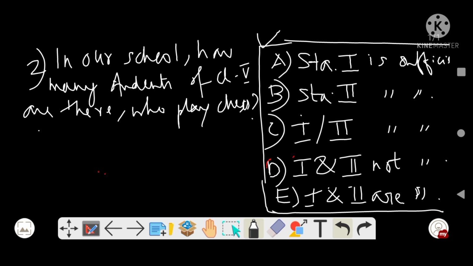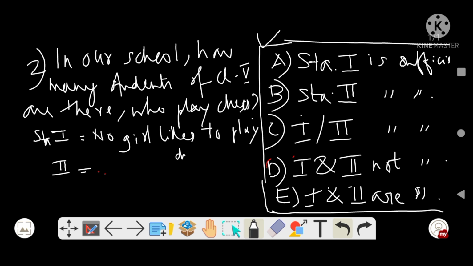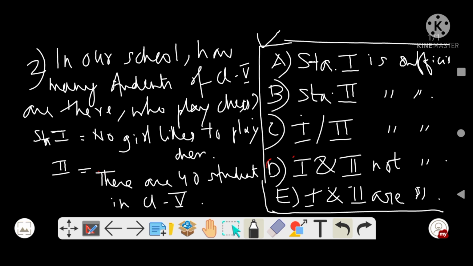Your statement 1 says no girl likes to play chess. And statement 2 says there are 40 students in class 5. Okay, try to solve this one, right?